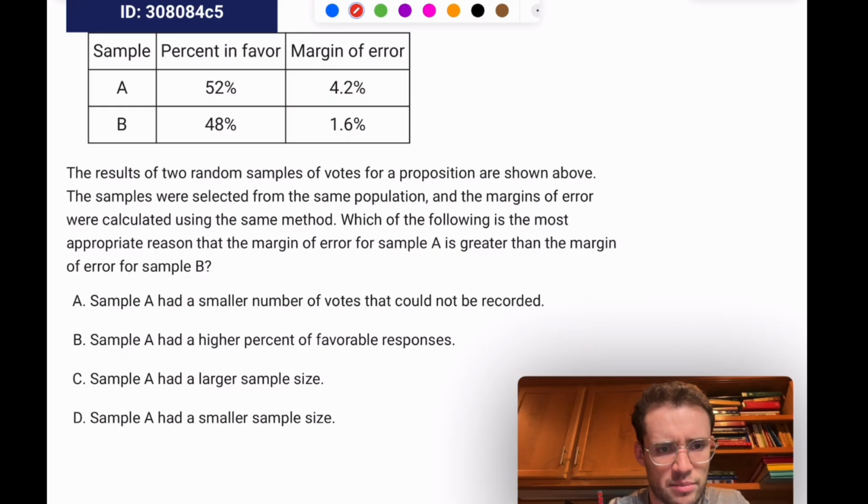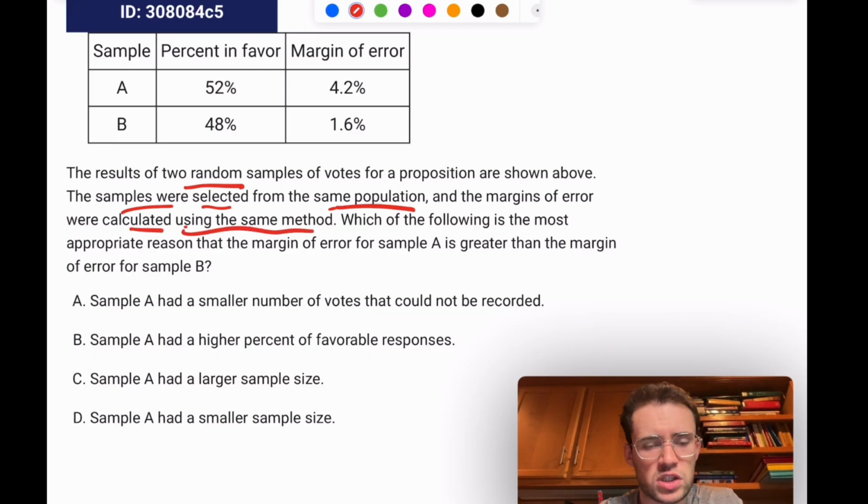Well, they're both random, and they were selected from the same population. They were calculated using the same method. So when they say the same method and the same population, it's not necessarily the same sample size from that population. So the larger the sample size, the lower the margin of error. Again, assuming that you are sampling that larger sample equally, in an equally random manner that would give the same chance of being representative of the population.